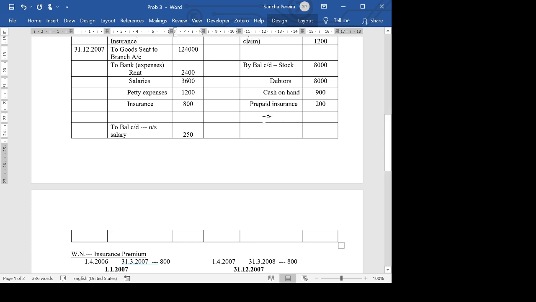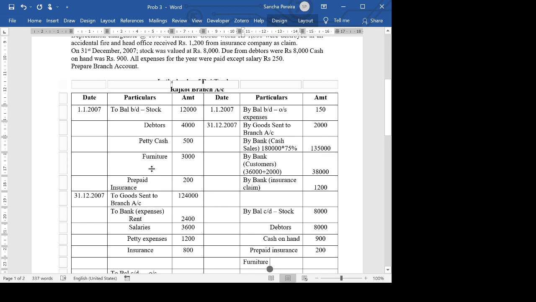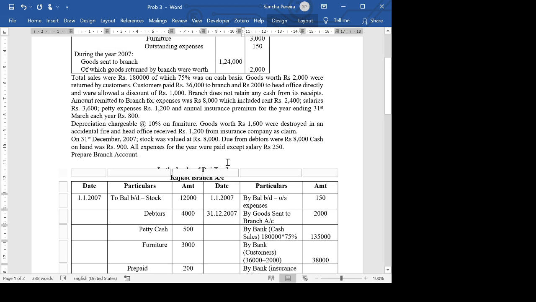I forgot another one here, which is furniture. Now, furniture cannot automatically disappear from here, so furniture will be there. The opening balance of furniture was 3,000. But they are telling you to charge depreciation of 10%.